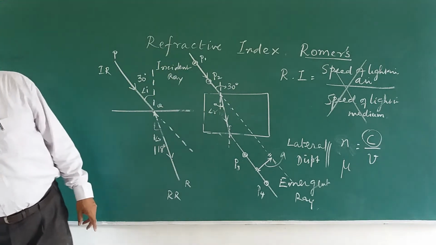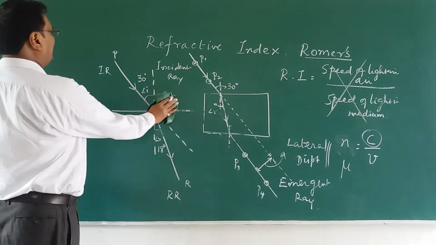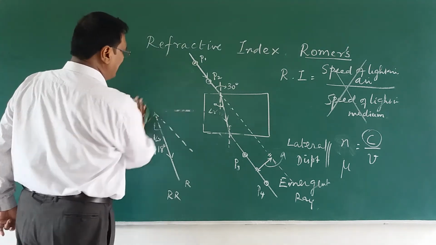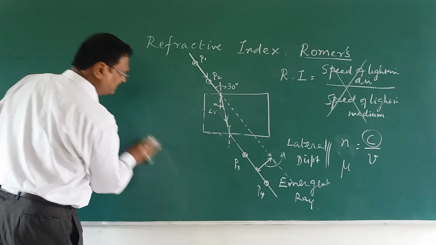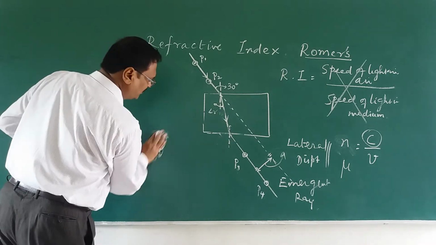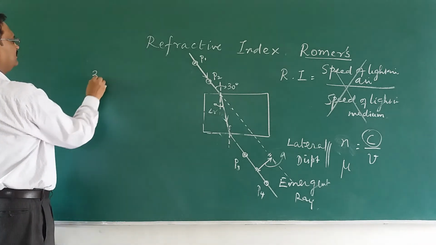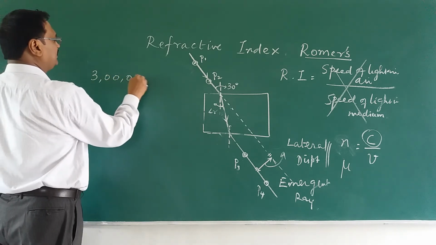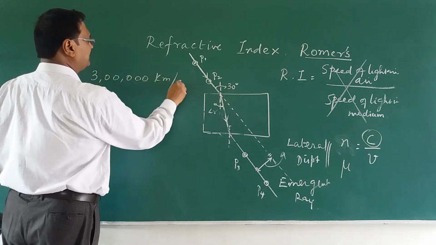And you know that the speed of light is very high, that is 3 lakh kilometer per second. Remember very carefully the units I am using, 3 lakh kilometer per second.